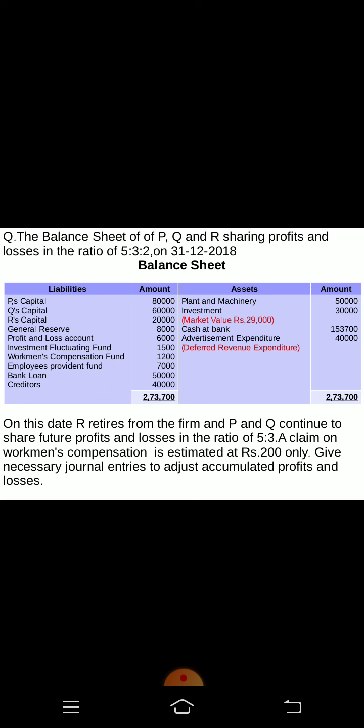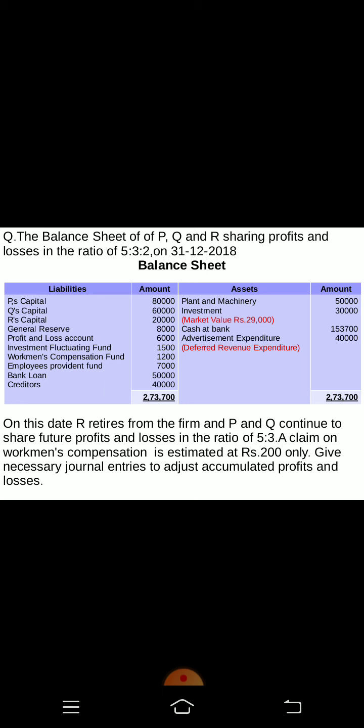So just to see on the liability side, we see that there is a fund called investment fluctuation fund. I hope you are seeing that, of rupees 1,500. And now for investment, how much loss has come? 1,000. And how much have we kept in the investment fluctuation fund to meet any loss? Investment fluctuation fund is created to write off any loss that comes due to the decline in the value of investment.